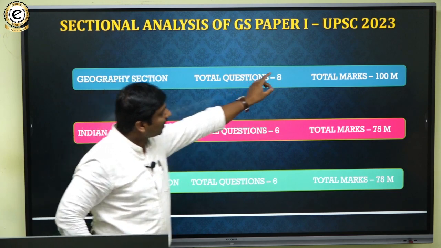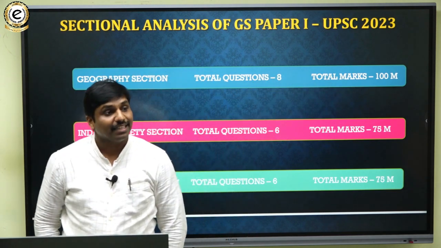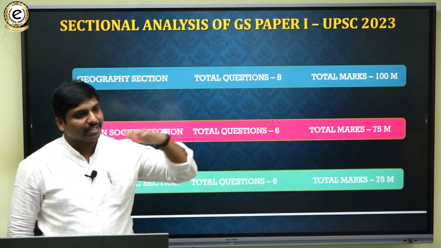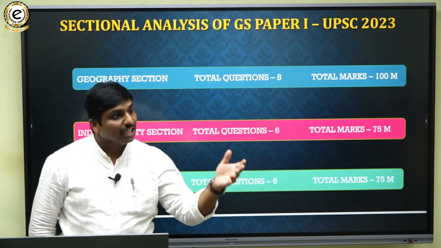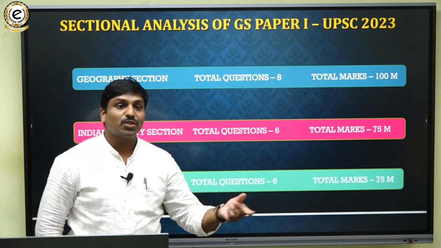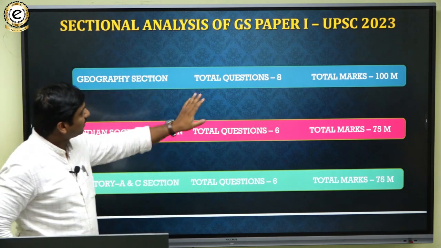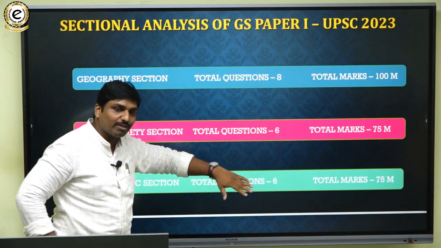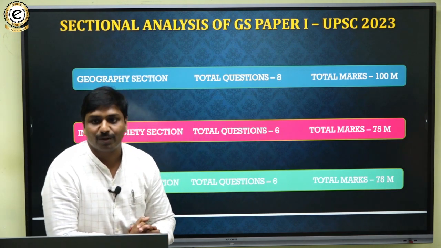A total of 100 marks has been asked from geography, and this is an escalating trend. From past trends, UPSC is giving more importance to geography. Let's also analyze how these questions have been interlinked.